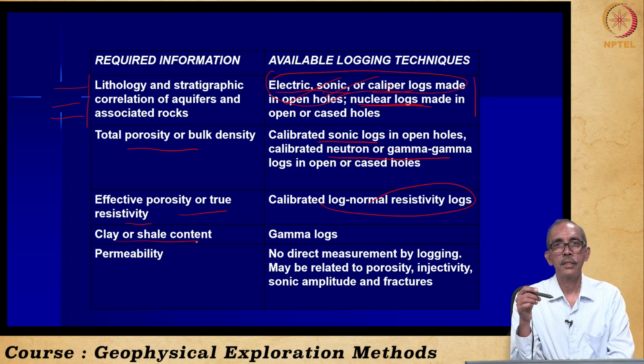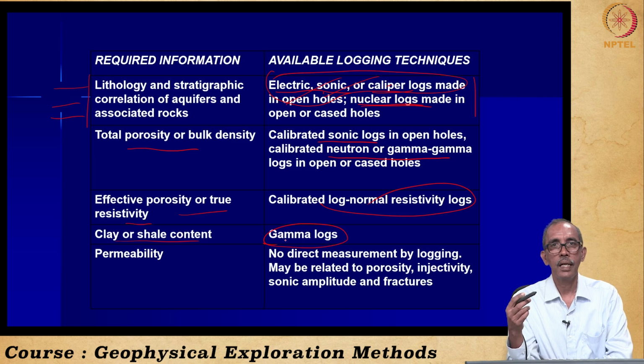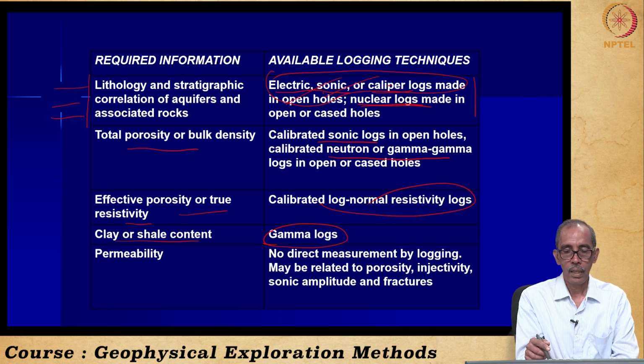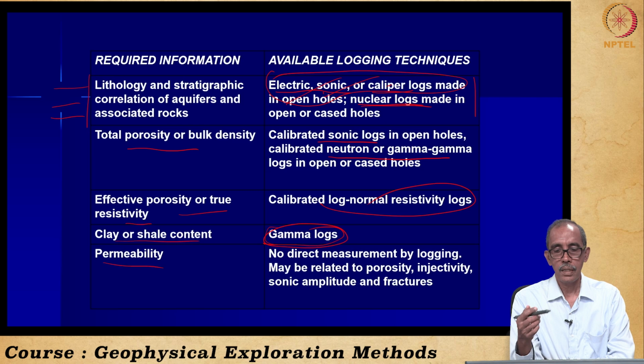Presence of clay and shale content is very easy to find from natural gamma, because clays and shales have more radioactive minerals. Counts per time will be much more in zones where we have clays, which can be determined by natural gamma logging. Permeability, we have just now seen.